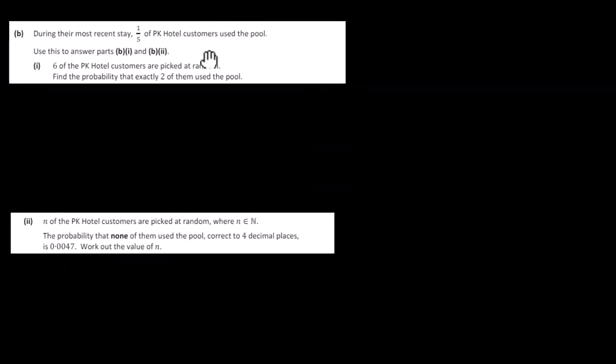So part B1. During their most recent stay, 1/5 of PK Hotel customers used the pool. Use this to answer parts B1 and B2. 6 of the PK Hotel customers are picked at random. Find the probability that exactly 2 of them use the pool. So really this is a Bernoulli trial. The formula for that is n choose r, times the probability of success to the power of r, times the probability of failure to the power of n minus r.